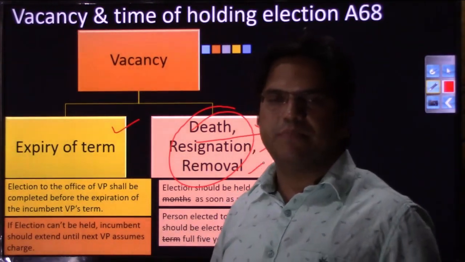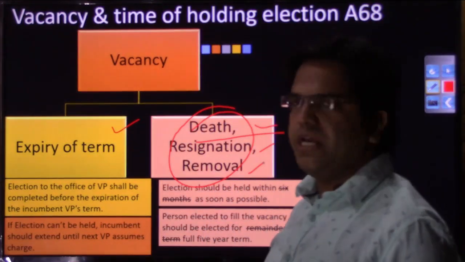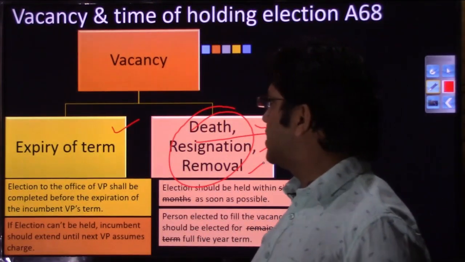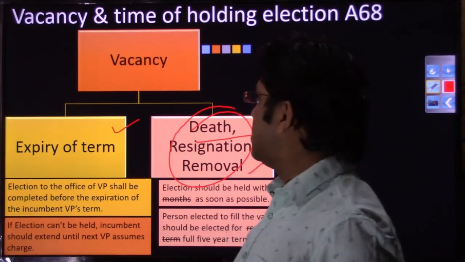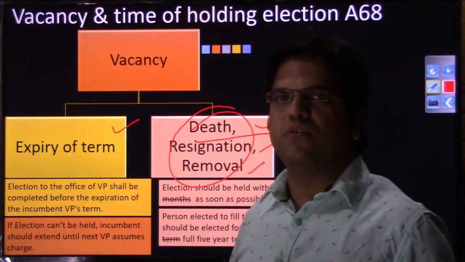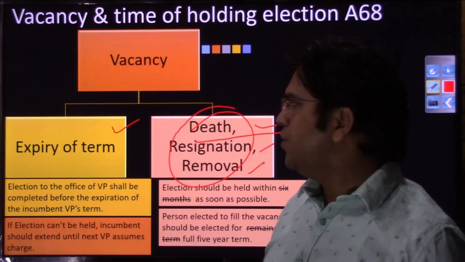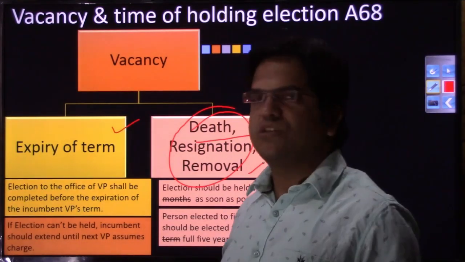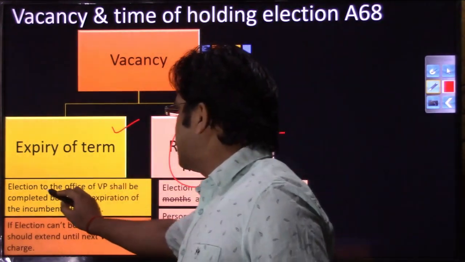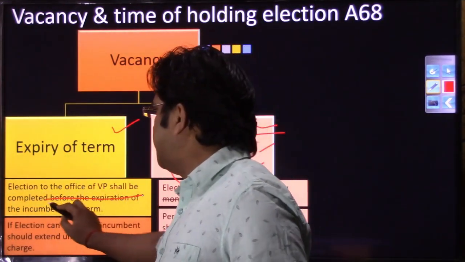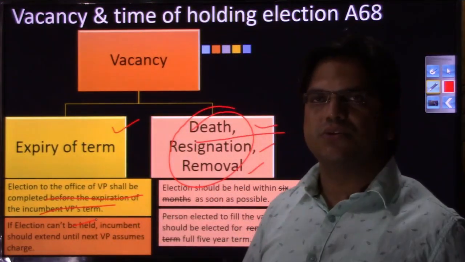If the vacancy in the vice president's office has been created due to expiry of term, which is a known event, so if the previous vice president assumed charge in 2017, he will of course retire in 2021. In these events, ECI is always prepared and conducts the election so that you have a new vice president in time to assume charge before the incumbent leaves office. So the election to the vice president's office shall be completed before the expiration of the incumbent's term, because this is something that you already know.